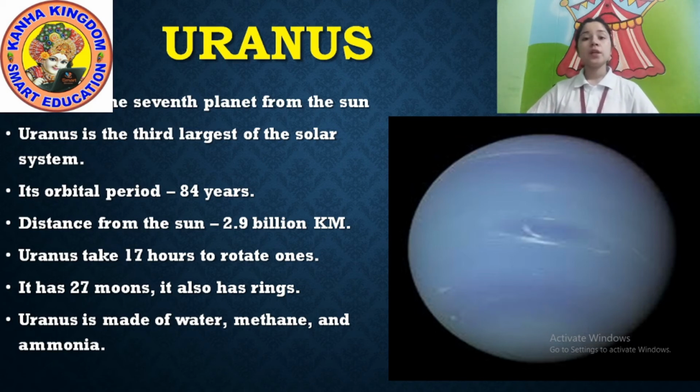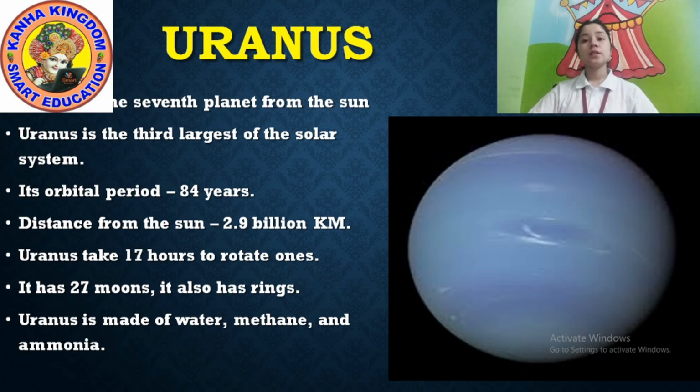So it has 27 moons. It also has rings. Uranus has 27 moons. And it also has rings, but not as clear as Saturn's. I already told you the rings are made of dust particles and ice.